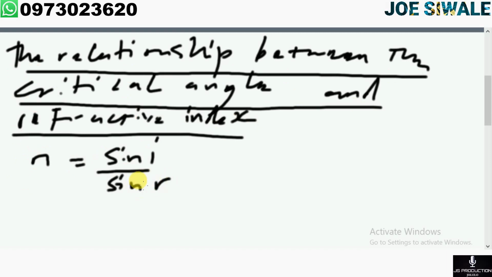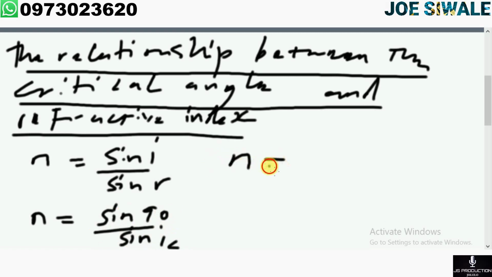And take for instance that we have the critical angle that has been formed, we can say n is equal to sine 90 divided by sine of the critical angle. So this is the formula that you need to know for the relationship between the critical angle and the refractive index, and we can actually simplify it. We can say n is equal to sine 90, that's 1, divided by sine of the critical angle there. And let us look at an example.